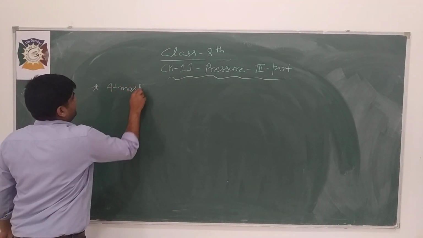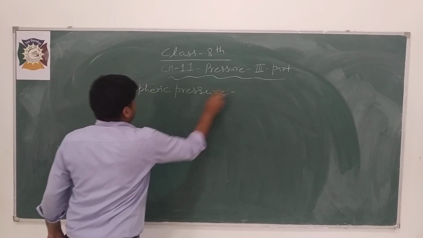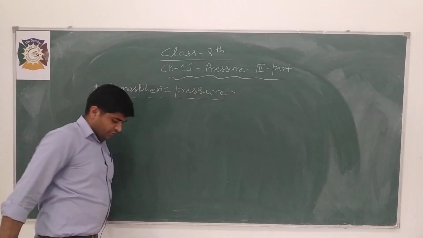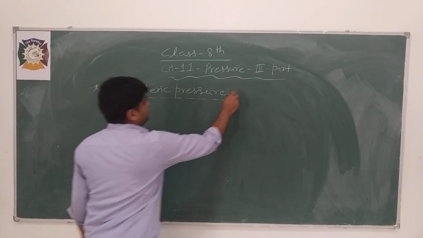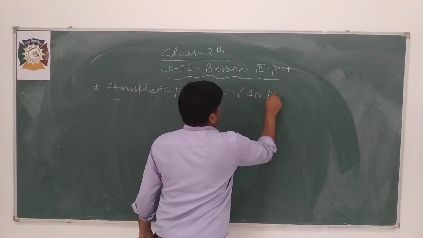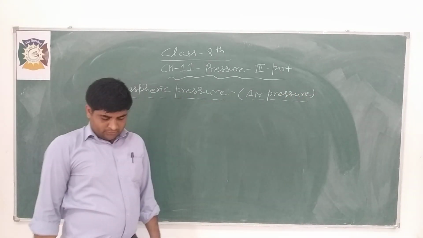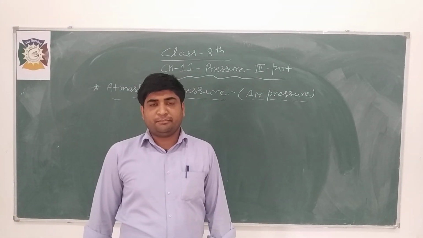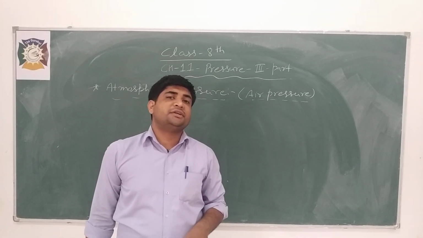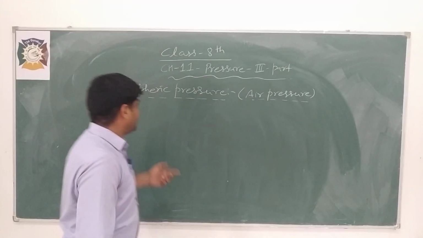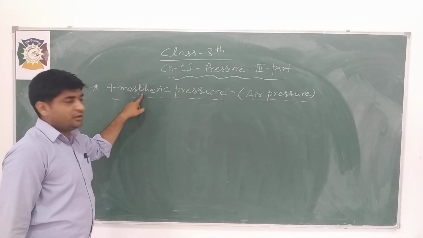What is atmospheric pressure? Atmospheric pressure is also known as air pressure. As is clear from its name, atmospheric pressure is the pressure exerted by the atmosphere on the surface of the earth. The pressure which is due to the atmosphere of the earth.